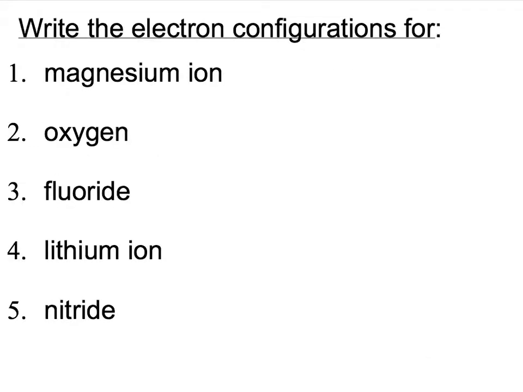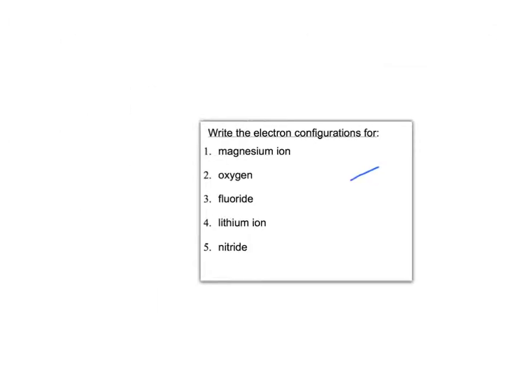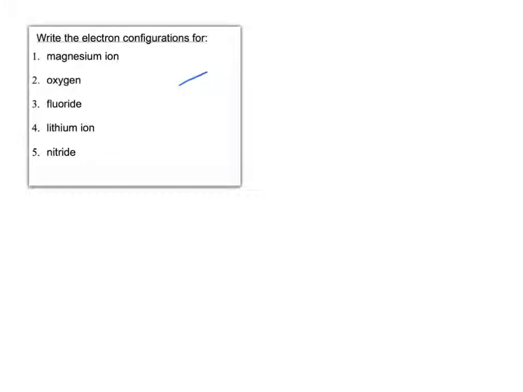So let's practice this with a couple electron configurations. If I want to write the configuration for the magnesium ion, I'm going to start off here by actually writing the configuration of the magnesium atom. Let me zoom out a little bit here, give myself some room.